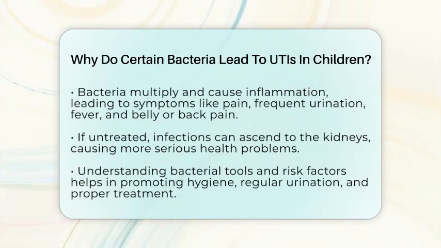In summary, certain bacteria cause UTIs in children because they have special tools that help them stick to and grow inside the urinary tract. Factors like anatomy, health conditions, and hygiene habits can make it easier for these bacteria to cause infections. Understanding how bacteria cause UTIs helps healthcare providers recommend good hygiene, encourage children to urinate regularly, and use antibiotics properly when needed. If your child shows signs of a UTI, it is important to see a healthcare professional for accurate diagnosis and treatment.